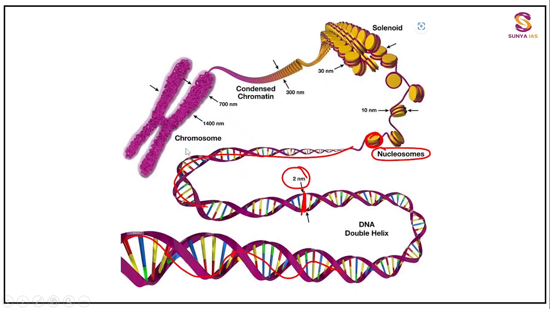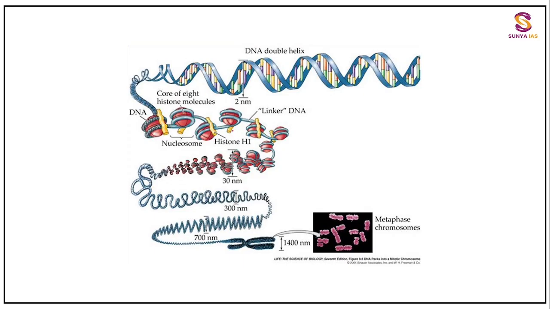Understanding? Let me show you another part where you are seeing this nucleosome. Nucleosome is formed, linker DNA is there, right? And then this solenoid is getting formed, and a spring like structure is getting formed, 300 nanometer, and the condensation is happening like this over here. Now in between there is the centromere which is connecting these two particular chromatids. Understanding? See this particular part also, you will understand in a better way.